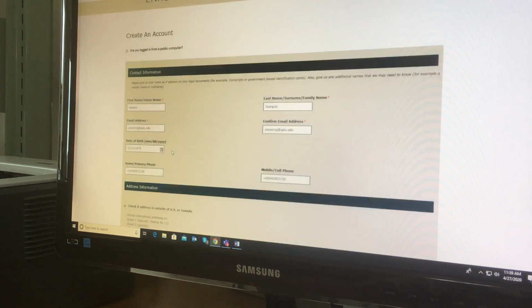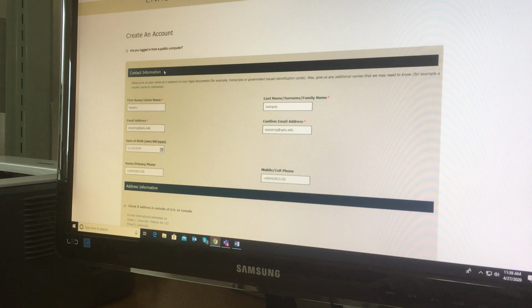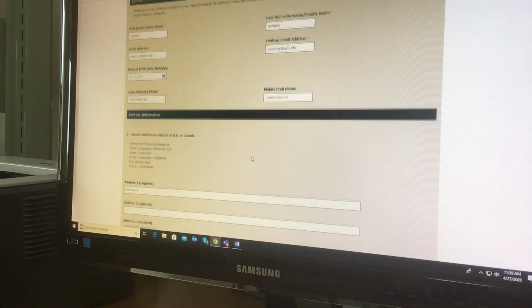Okay, so going back a little bit, we have the contact information. It says here, are you logged in from a public computer? Most of you must be doing this from home, so you don't have to click on that box. So first name, last name, email address twice, date of birth, and then you can give the same phone number, your mobile cell phone number.